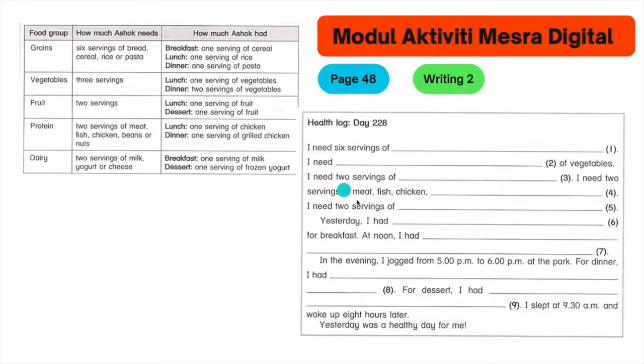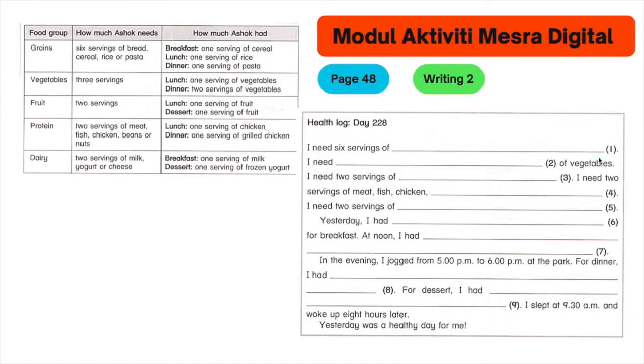The first part from here until number 5 is quite simple. Let's look at it. I need 6 servings of what? Full stop. 6 servings. Look at the table. 6 servings of. So, the answer is bread, comma, cereal, comma, rice or pasta. So you write here for number 1, bread, comma, cereal, comma, rice or pasta.